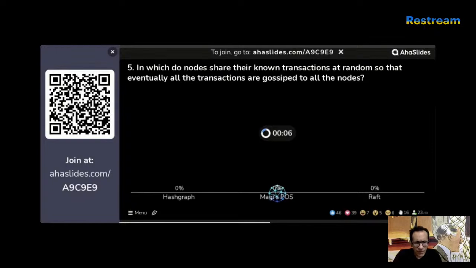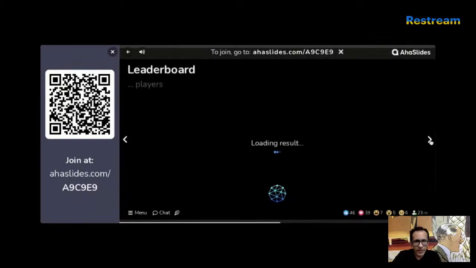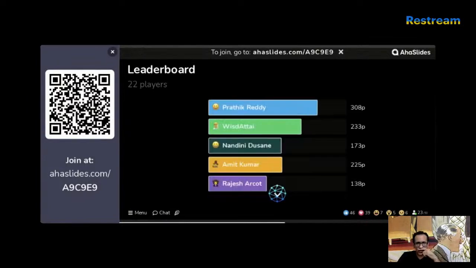Okay, I can see some angry faces. Maybe some of you are finding it tough, but I told you this is quiz 2, so obviously it's going to get tougher. And now let's look at the answer. Awesome. So majority of you got it right. That's amazing. Hashgraph is the right answer. Amazing. Let's have a look at the leaderboard. Let's see if it's changed.